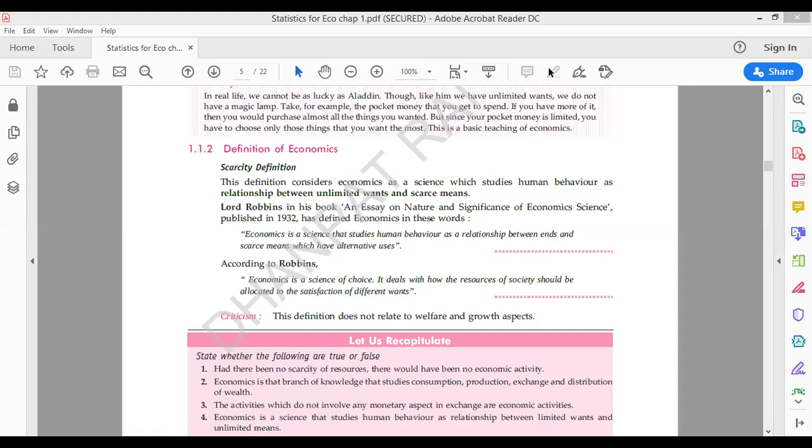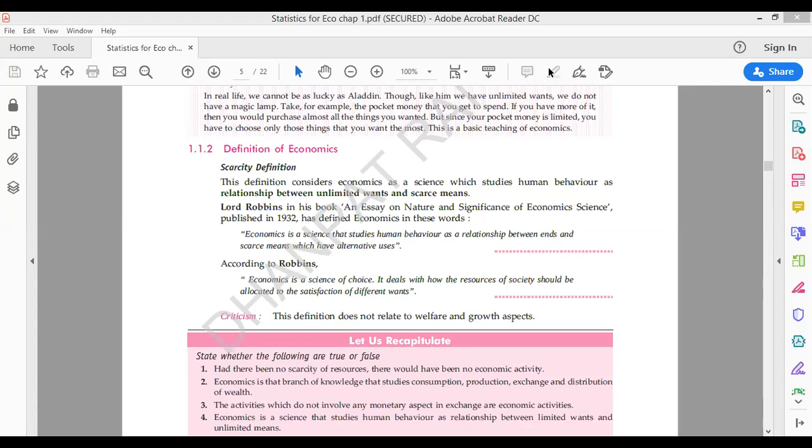Because economics deals with the scarce resources, and only it deals with how the scarce resources would be used in a possible way. Second, economics is that branch of knowledge that studies consumption, production, exchange, and distribution of wealth. Of course, it is true.